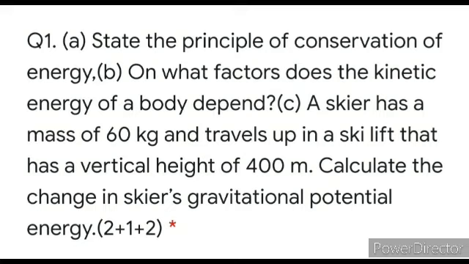B part: on what factors does the kinetic energy of a body depend? Kinetic energy is half mv square. It depends upon the mass and the velocity of the object. Question number 1, C part: a skier has a mass of 60 kilogram. Mass is given. Travels up in a sky lift that has a vertical height of 400 meter. So height is given. Calculate the change in the skier's gravitational potential energy.